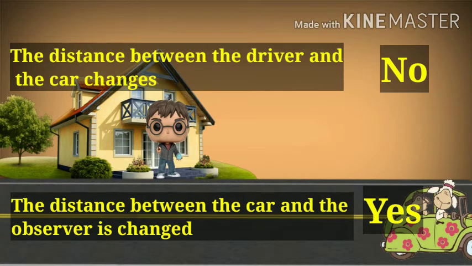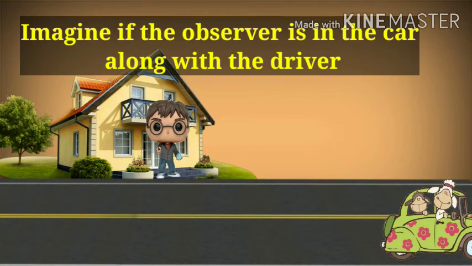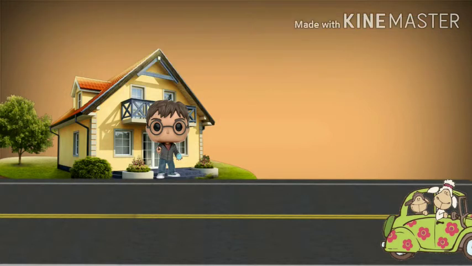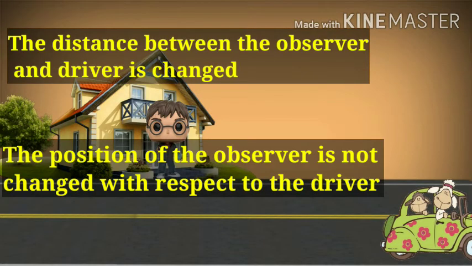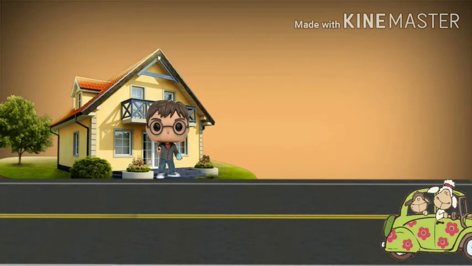Now let us change the position. So now the observer is in the car. Now let us check the questions again. The distance between the observer and driver is changed. Second, the position of the observer is not changed with respect to the driver. Yes, the answer for the first question is no and for the second question is yes, because you and the driver are at the same place, hence there is no change in the position.